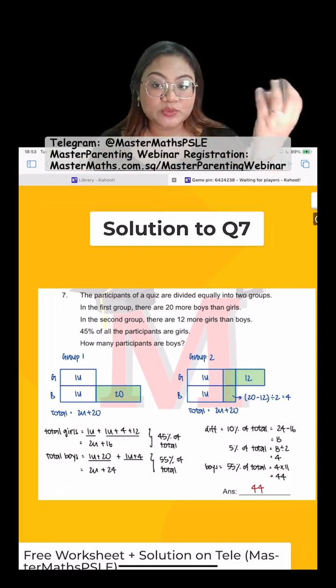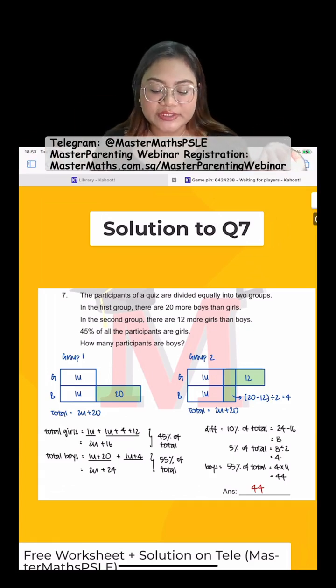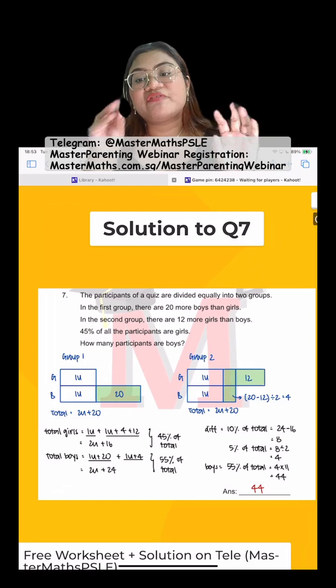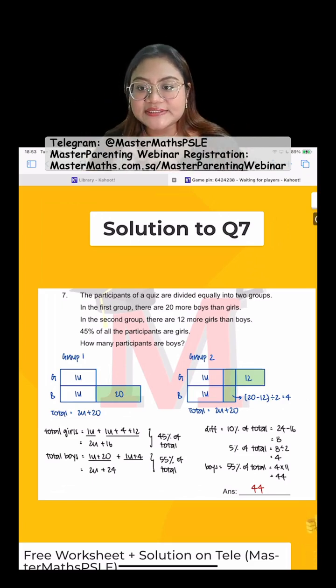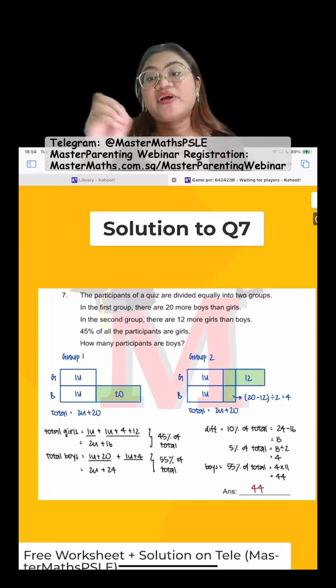For the boys, it's 1 unit and 20. And in group 2, 1 unit and 4. So that's 2 units and 24. Okay, if 45% is girls, the rest must be boys, which is 55%. Alright, 55%. So the difference between them, 55 versus 45, that's 10%. 10% must be the difference between the 24 and the 16.